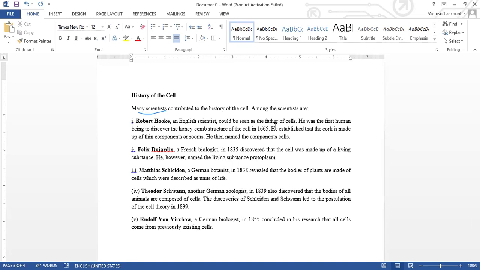How did he discover the cell? He was carrying out an experiment with a piece of cork. We can liken that cork to a piece of yam. He started cutting the yam into smaller pieces until he got to a stage that he was not able to cut any further. You can imagine having a piece of yam in your house, and you start to cut.